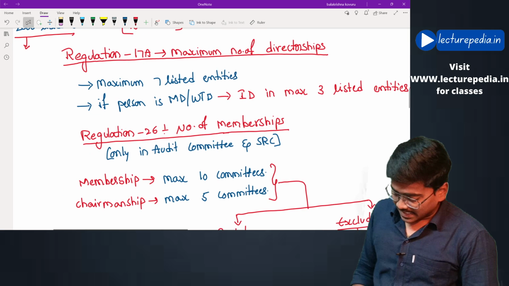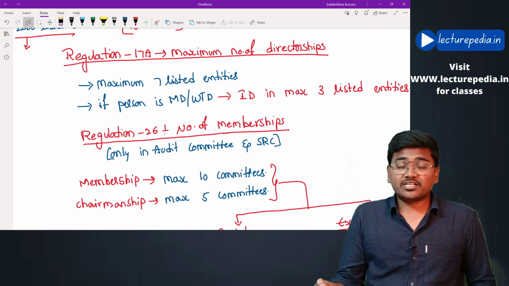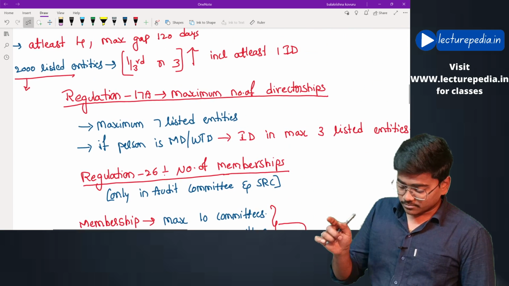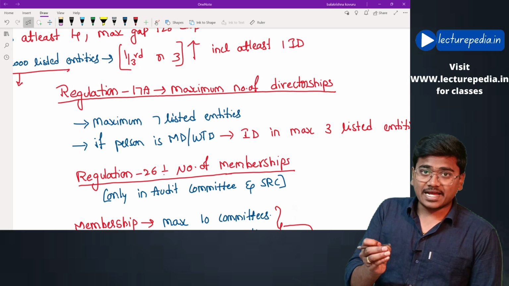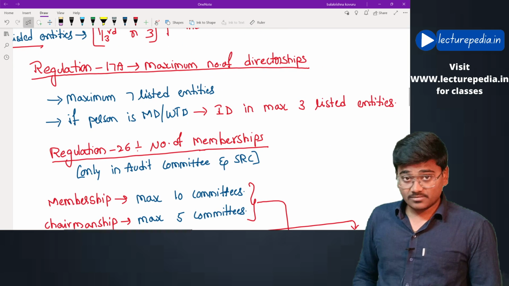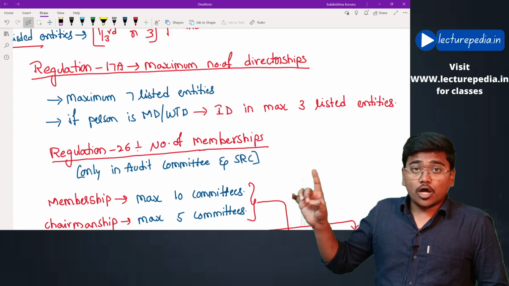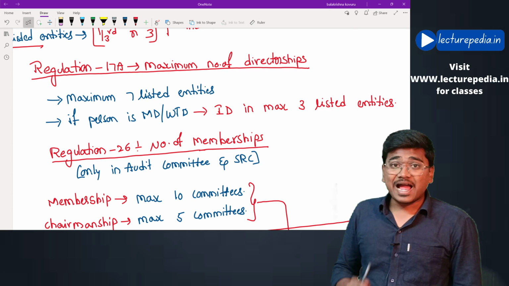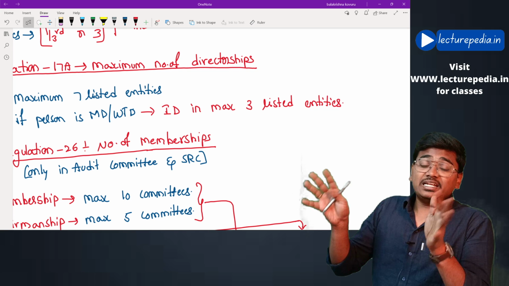Now moving to regulation number 17A, which deals with the maximum number of directorships that a person can hold. This is applicable only for listed entities. A person can be appointed as director of a maximum of 7 listed entities. And if a person is acting as managing director or whole-time director of any company, such person can act as independent director in a maximum of 3 listed entities only.